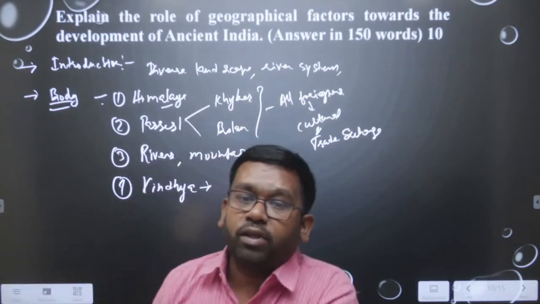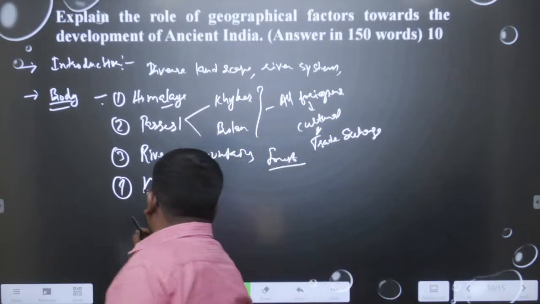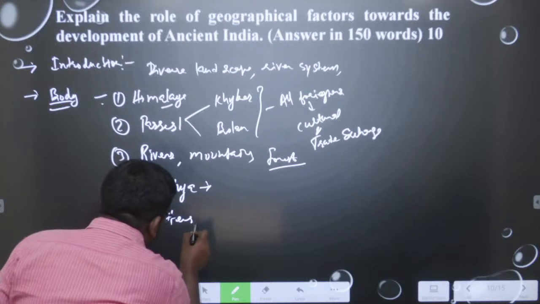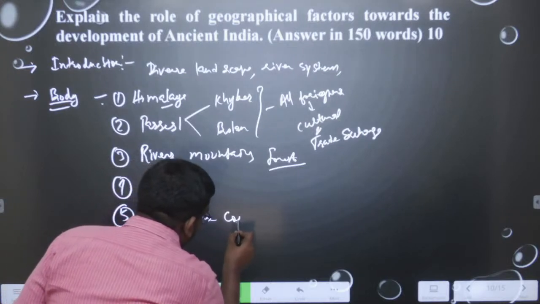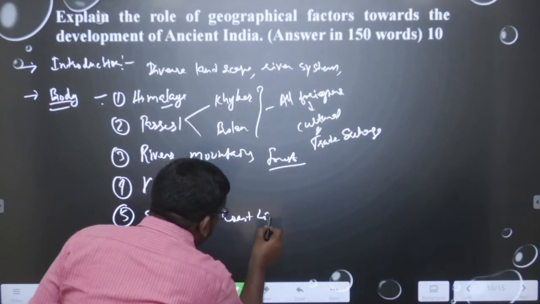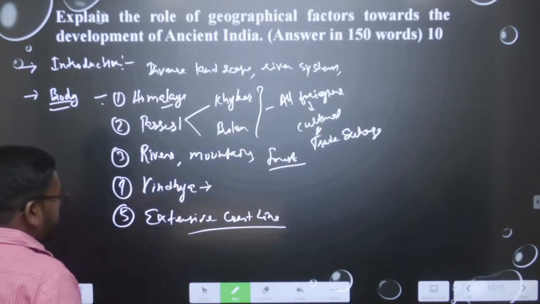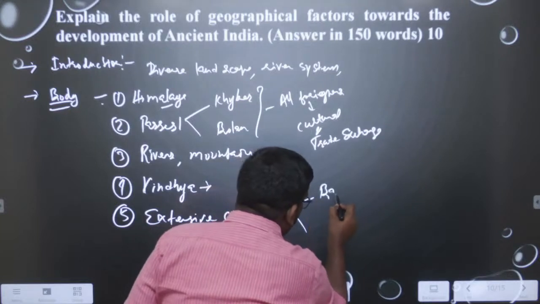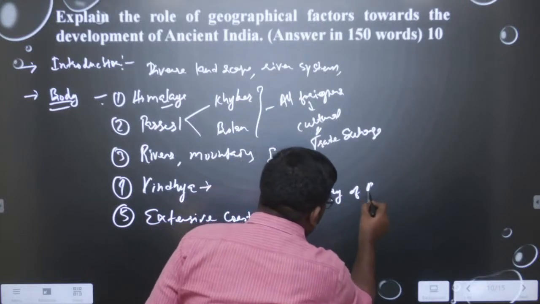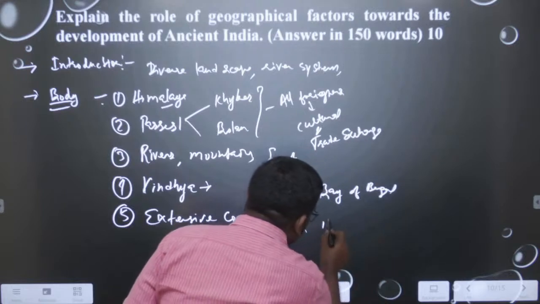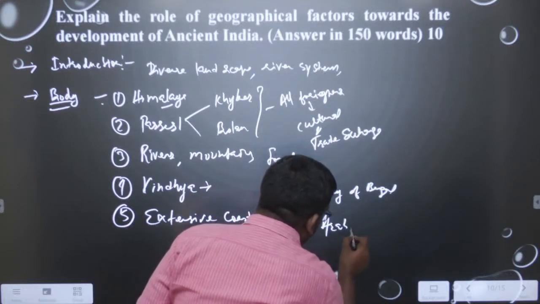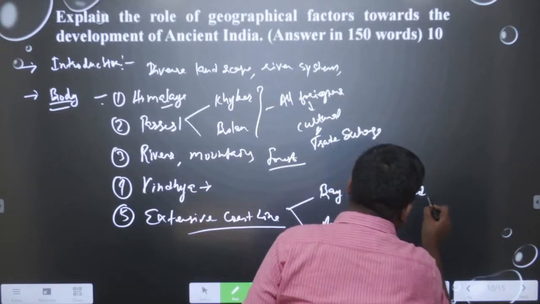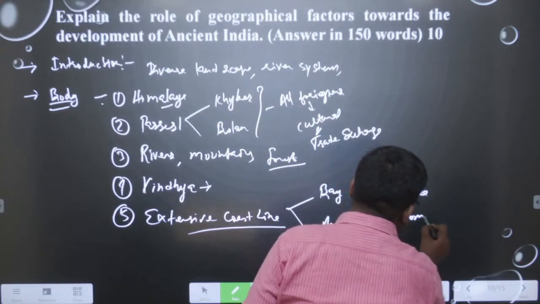Then we can talk about the extensive coastline. The fifth point is the extensive coastline, and what we will write here is that due to the extensive coastline, especially with the Bay of Bengal and the Arabian Sea, this led to trade and commerce flourishing in ancient time.